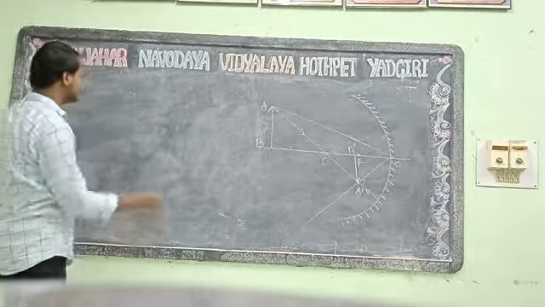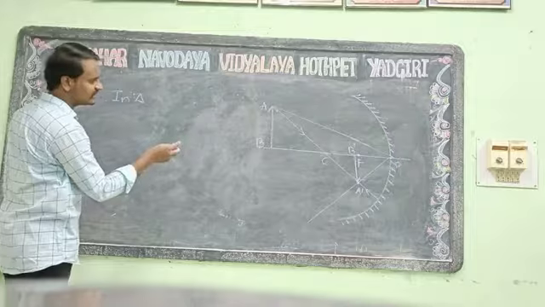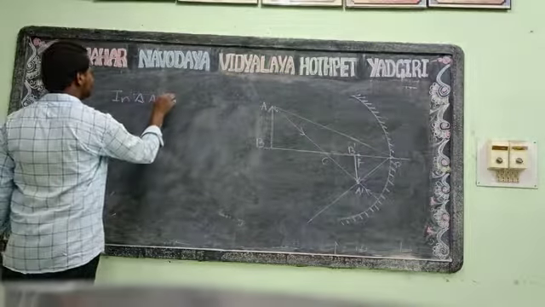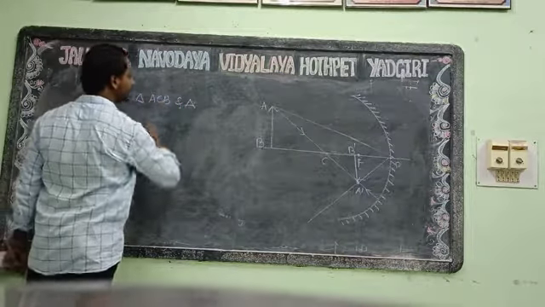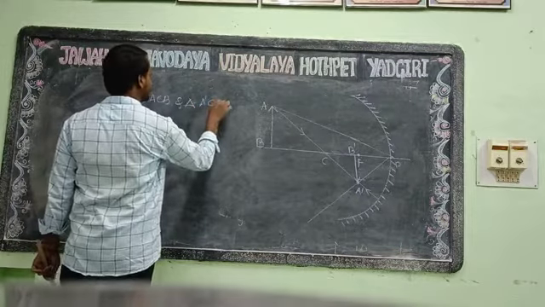First we consider the first triangle. We take triangle ACB and triangle A dash C B dash.